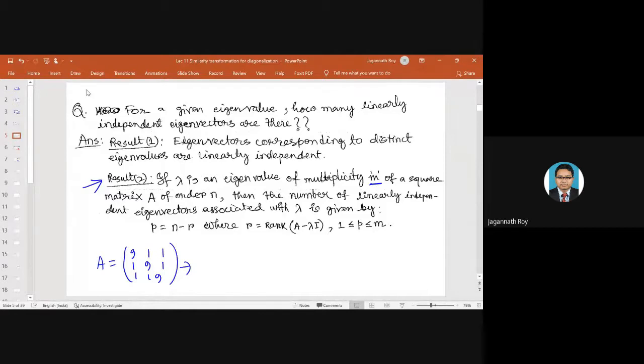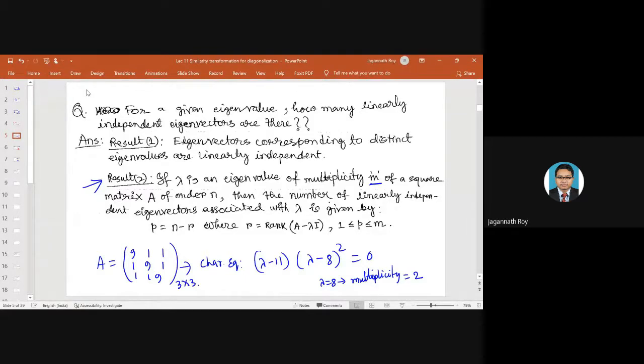We have seen that the characteristic equation is lambda minus 11 times lambda minus 8 whole squared equals 0. Now, here lambda equals 8 has multiplicity 2.